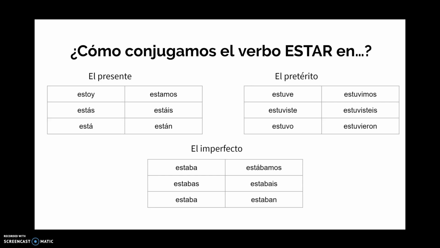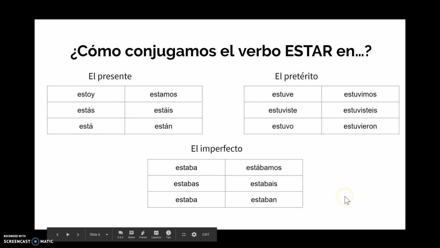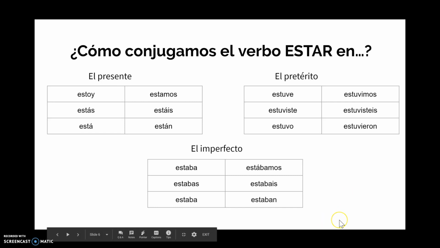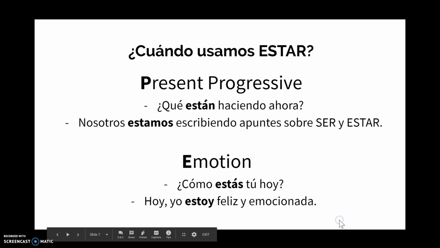Now we also have a mnemonic device that we use to help us remember what we use when we use estar. So the one we use for this is PELT. So the P stands for present progressive. For example, ahora ustedes están escribiendo apuntes. Right now you are all writing notes. That's the P. E is emotions, L is location, and T is temporary. So make sure that you get those down. If you have the skeletal notes especially on página 3, before moving on to the examples.